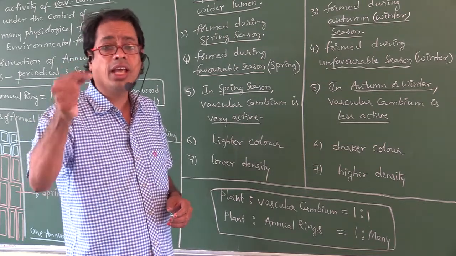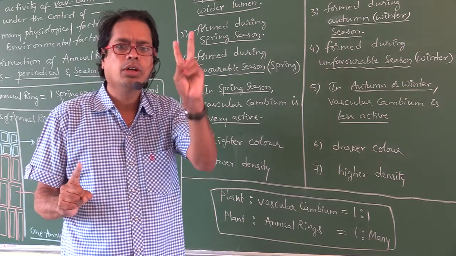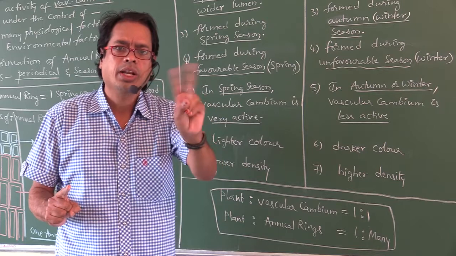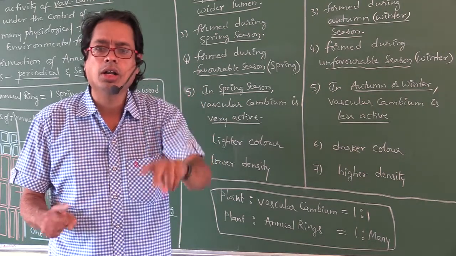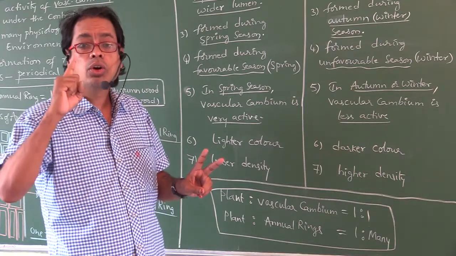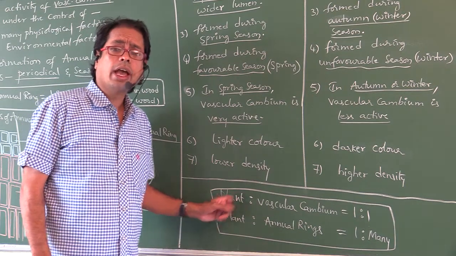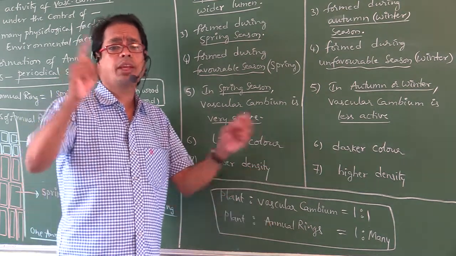Of these spring wood and autumn wood, first formed wood is spring wood, also called early wood. So one annual ring contains one spring wood and one autumn wood. One spring wood and one autumn wood together are called one annual ring. Annual ring is also called growth ring. So plant is to annual rings is 1:many.